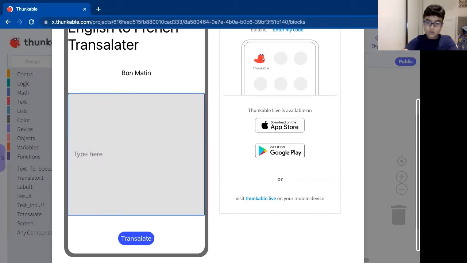Next, let's try a number. Un. That's actually one, because I know French numbers, the little numbers in French. Then 3, 4, 5, 6, 7, 8, 9, 10. So you can try anything, it will definitely work, right?